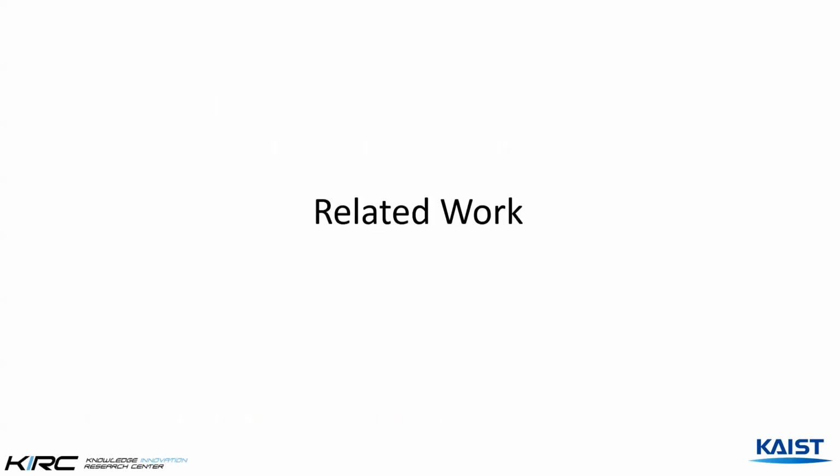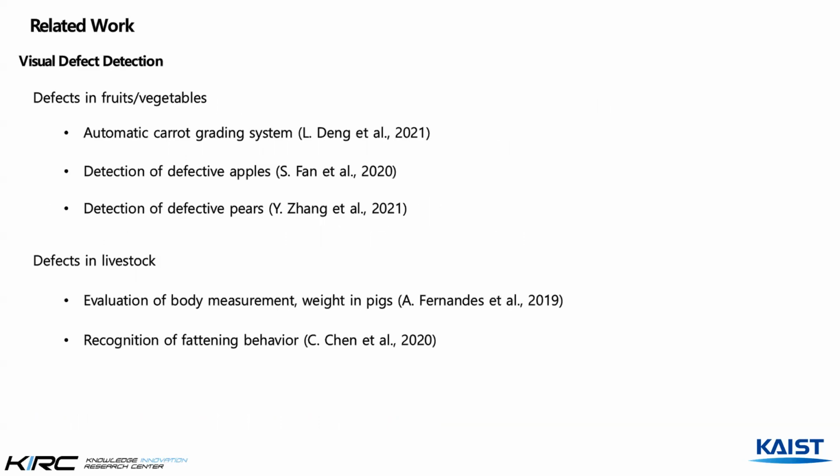Now let's discuss the related work to our research. In agriculture, fruit and vegetable disease detection has been the main research subject. For instance, Deng et al. proposed a deep learning-based automatic carrot grading system. Van et al. proposed a CNN-based model to detect defective apples.